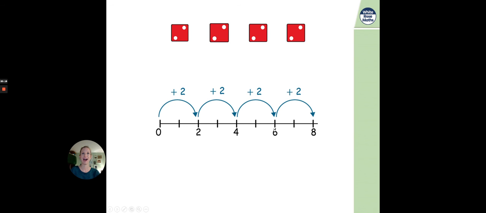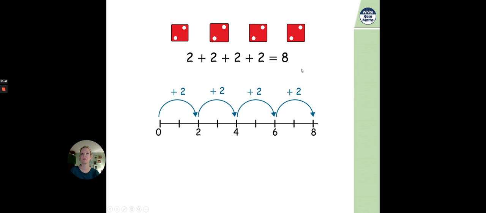And 6 add 2 takes us to 8. So with our numbers, we're able to group them by counting in 2s. And that's representative of these pictures up here as well. 2 add 2 add 2 add 2 equals 8.